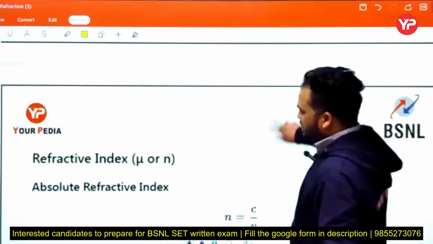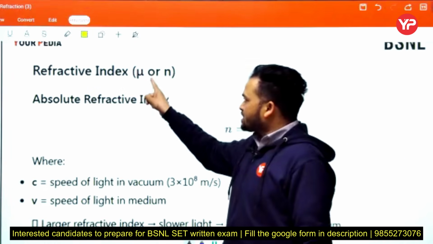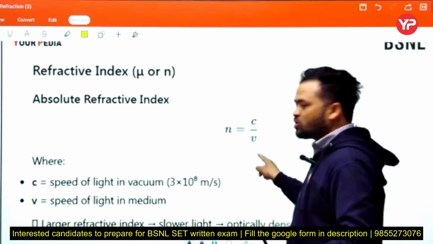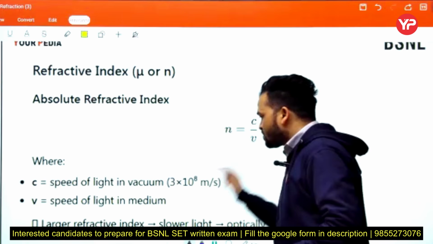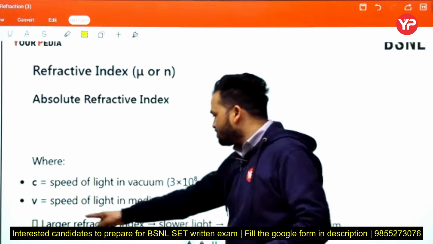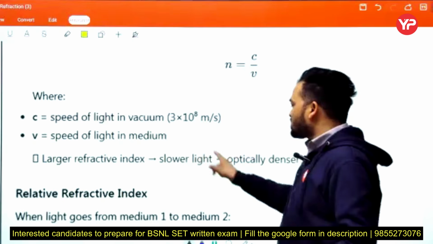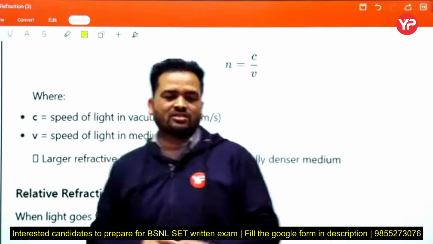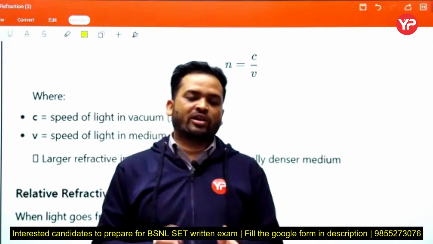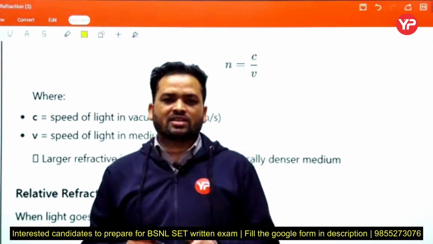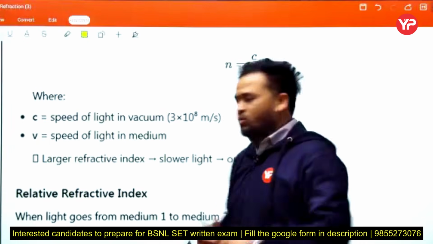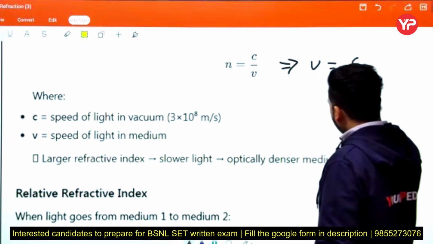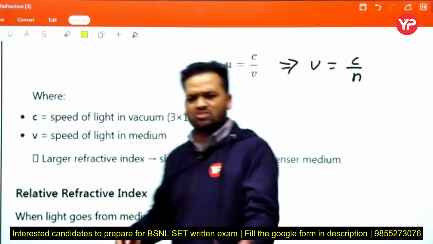Now we consider the refractive index, mu or n. Both are symbols of refractive index. The absolute refractive index n equals c upon v. Here c is the speed of light, 3 into 10 to the power 8 meters per second, and v is the speed of light in the medium. The larger the refractive index, the slower the light, and the medium is optically denser. We discussed this in our initial slide. Glass has a refractive index of approximately 1.52, and when we put v equal to c upon n, we get a lower speed compared to the speed of light.